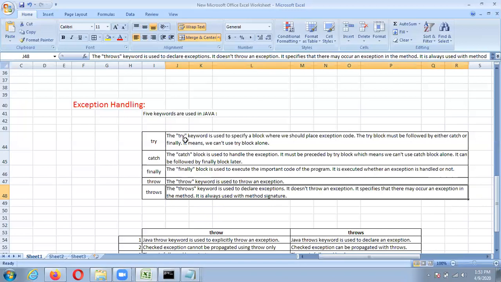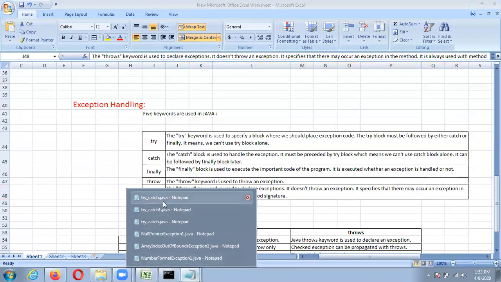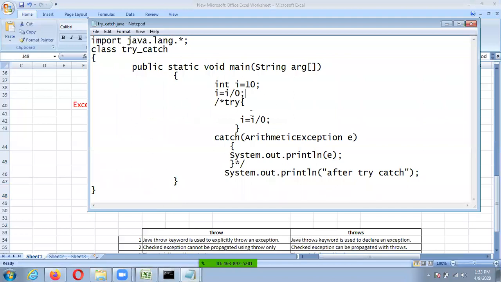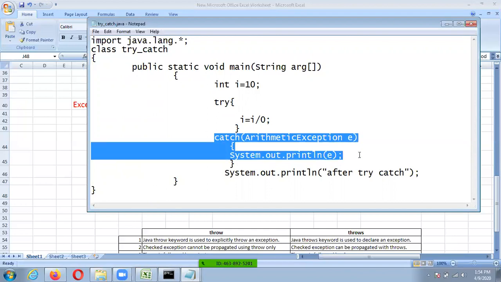Okay, we'll see the demonstration of try catch one by one. Already we have seen try catch. This one is your try catch. Here there may be a chance for an exception to occur, that is divide by zero exception, and this try is used with the catch, followed by the catch. This is your try catch.